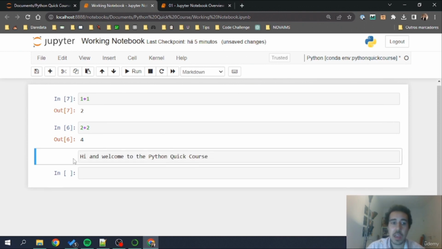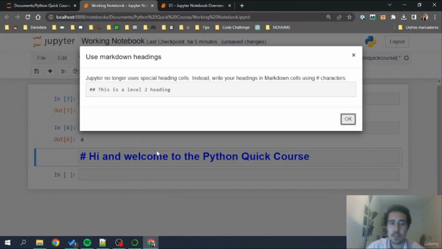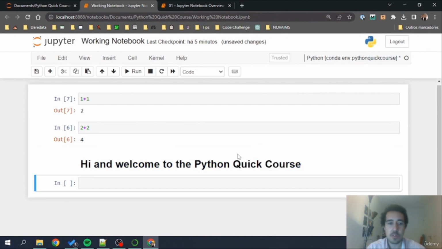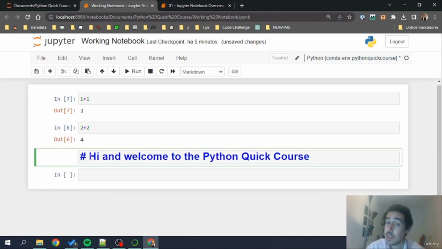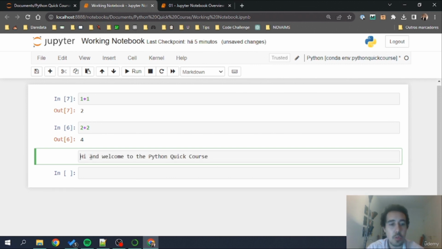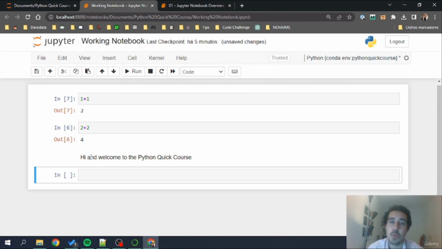We can also have headings that can be changed here to headings, and this will give me a higher title, like in HTML H1 or something like that. So a higher title, and this heading can also be given by giving a hashtag before the text that we are writing. Again, this is not code. This is pure text, normally called in this context Markdown. I'm going to remove this, and this will again write with a smaller font. I'm just going to leave it here. We also have raw NB convert, but don't worry about it. No need to take a look into that right now.